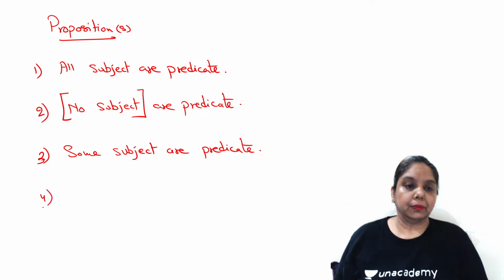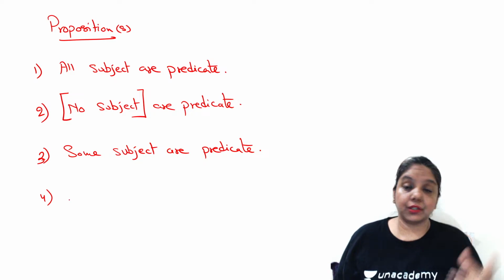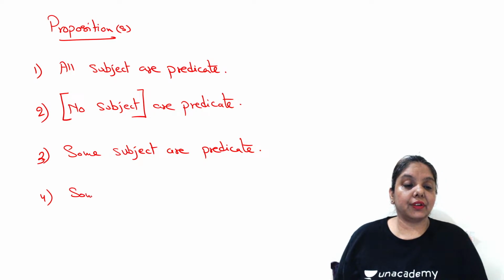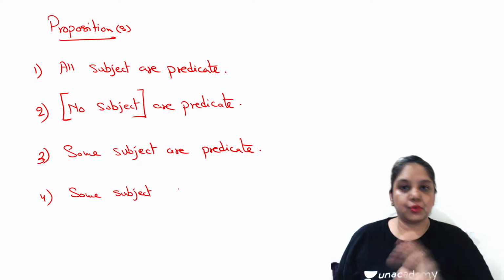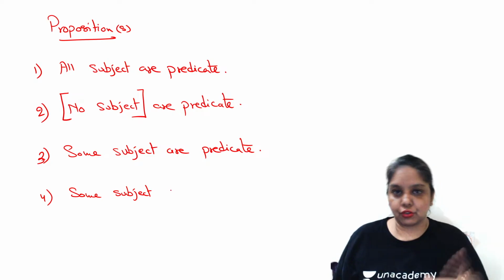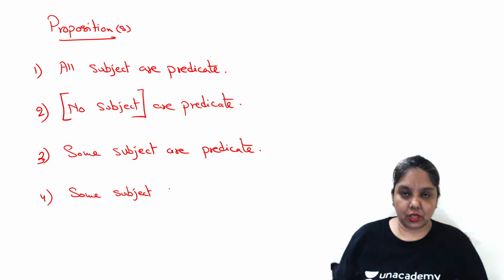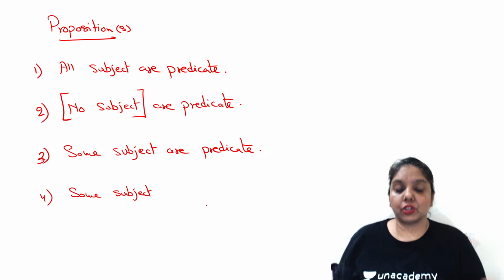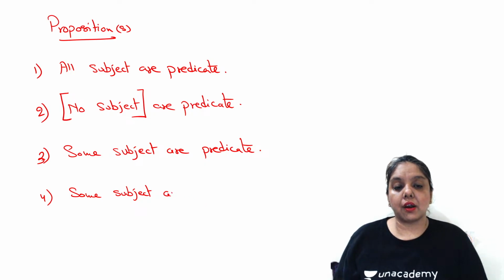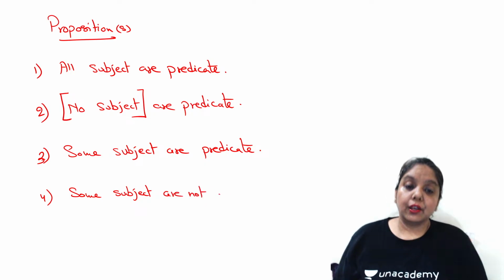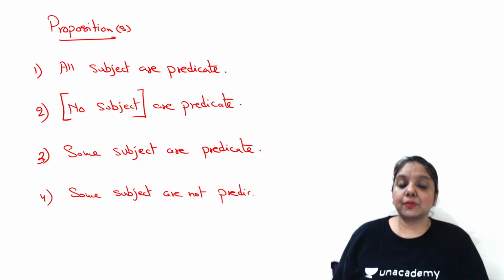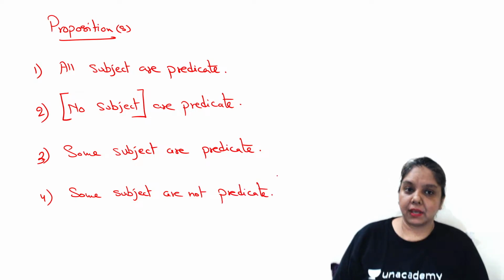And the fourth proposition, kind or variety or type, is again referring to a few subjects only, but these few subjects do not have any relationship whatsoever with the predicate, with the activity which some subjects are doing, but these very some subjects are not doing. So some subjects are not predicate, right? So these are the 4 types of propositions or premises.